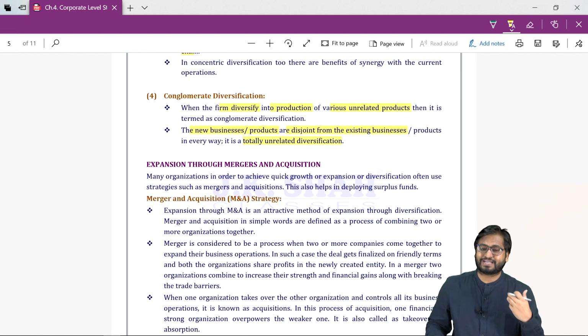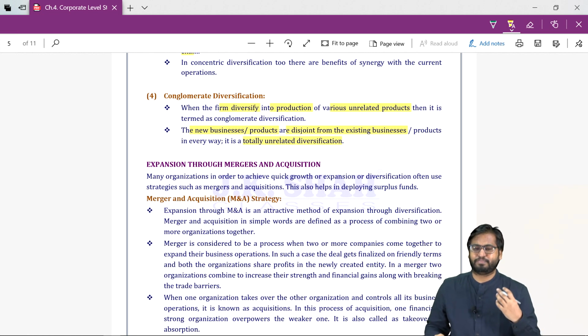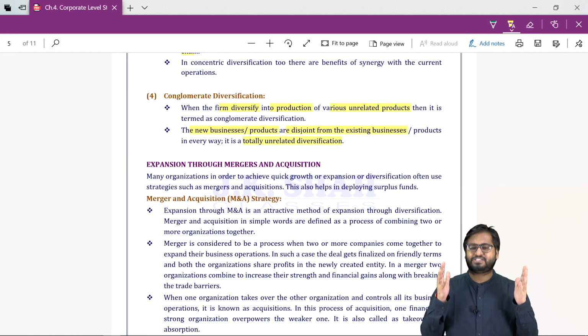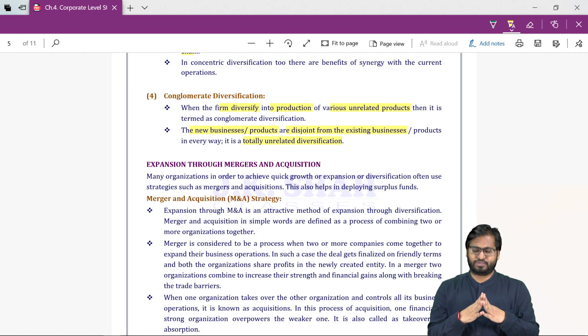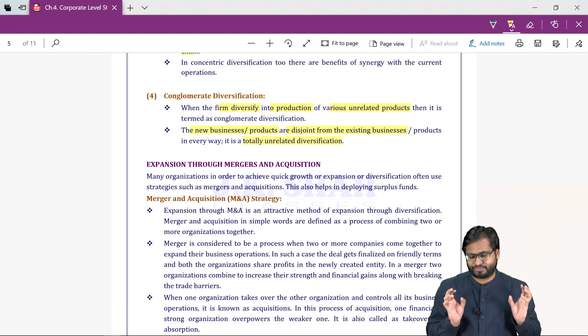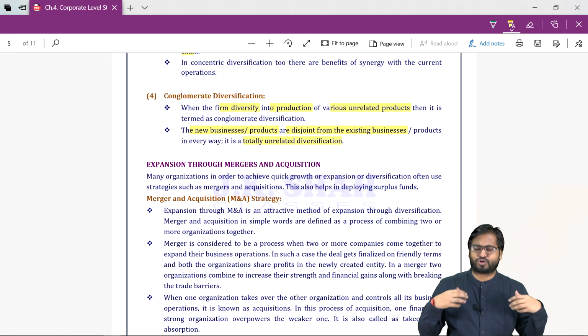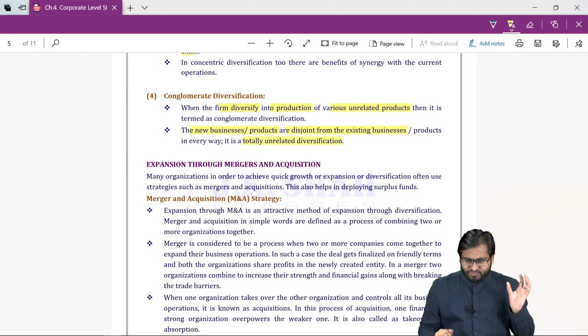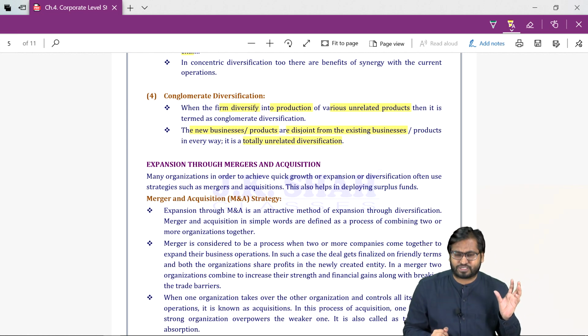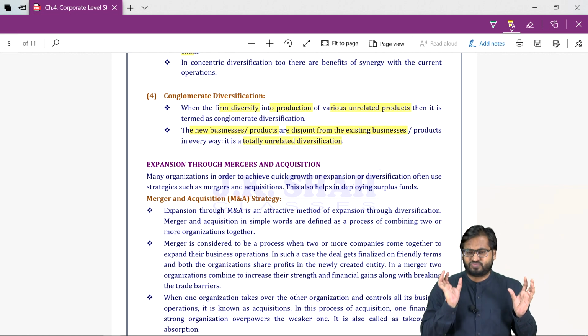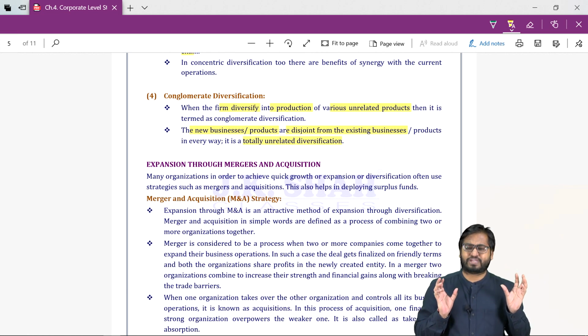Now, before we study this, let's try to understand the meaning of a word, synergy. What do you mean by synergy? Synergy means benefit of two organizations coming together and doing business. Suppose two organizations operating separately. Factory A, Factory B, they are competitors. Initially, they were operating separately out of their own factories. Factory A had a capacity of manufacturing 10,000 units. Factory B also had a manufacturing capacity of 10,000 units.